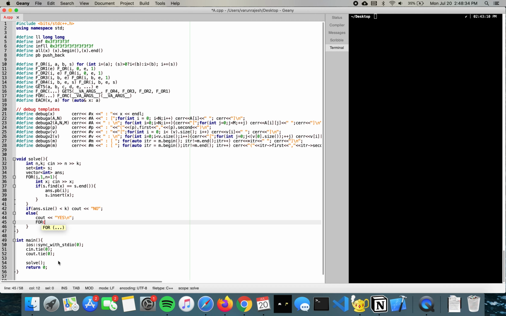So we need to output the first k. We don't have to, but the easiest way to do this is to find the first k indices that are unique and just output them, which should be the first k elements in our vector answer. So we can just output answer i, and that should work.